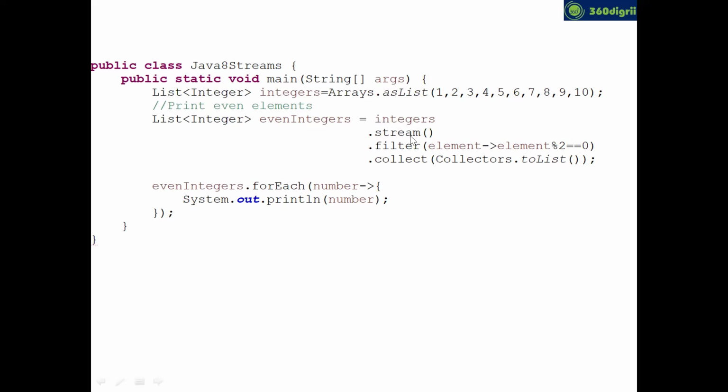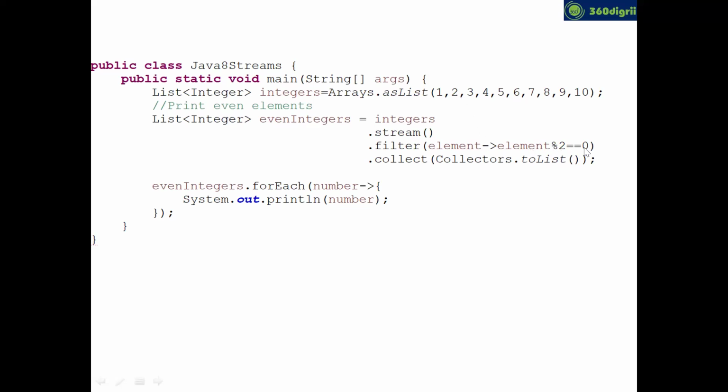Integers dot stream. All elements will come here. Stream takes one element at a time, like filter. The first element is 1, and you are checking 1 mod 2 equal to 0. If it is true, then it will be collected, converted into a list, and stored in the variable called even integers. The second element is 2, again 2 mod 2 equal to 0.